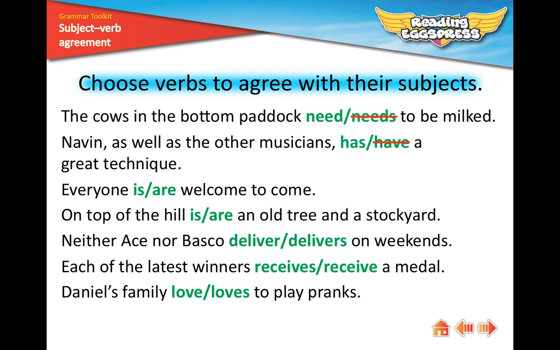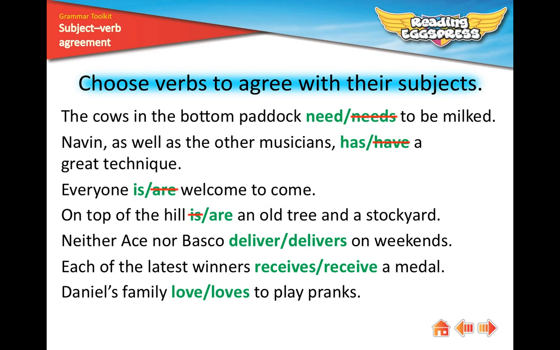The next sentence, everyone is welcome to come. Everyone. Remember, if the subject begins with every, use a singular verb, so the correct verb is. On top of the hill are an old tree and a stockyard. This one is a bit tricky because here the subjects, an old tree and a stockyard, come after the verb. They are joined by and, so the plural form of the verb is needed, that is, are.